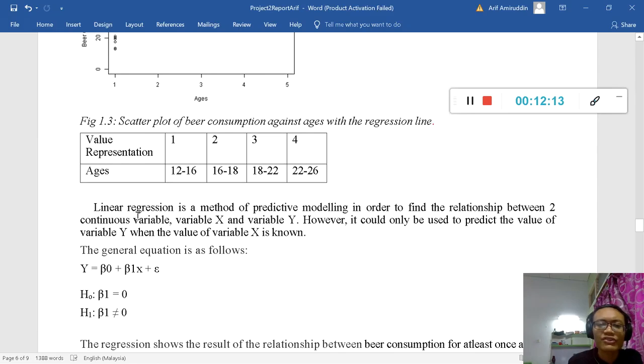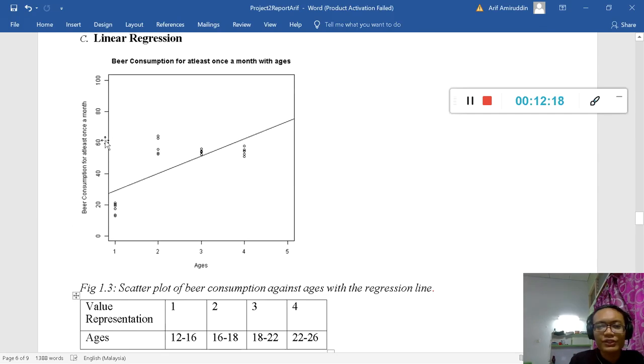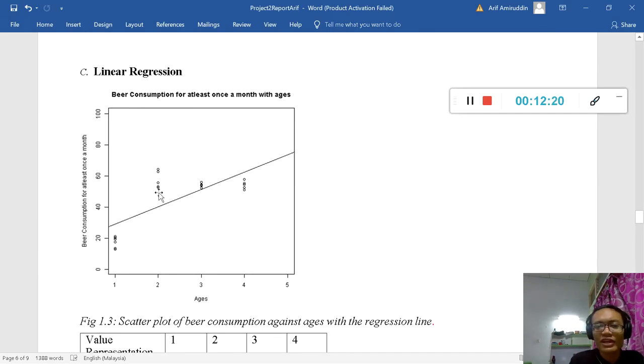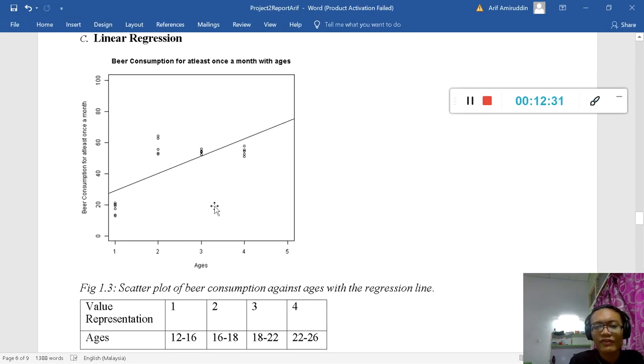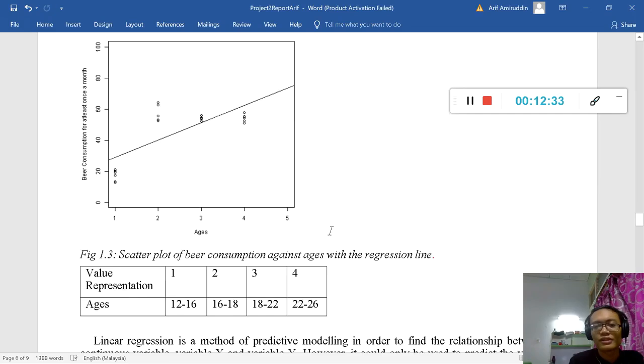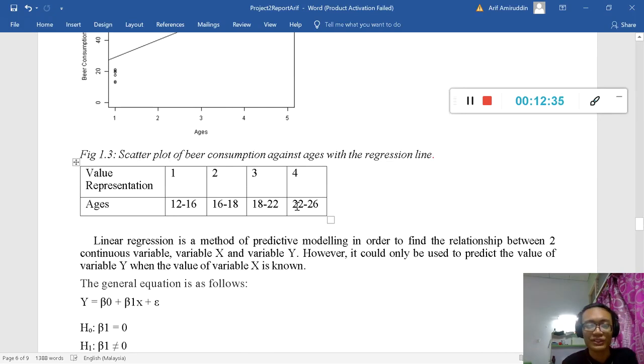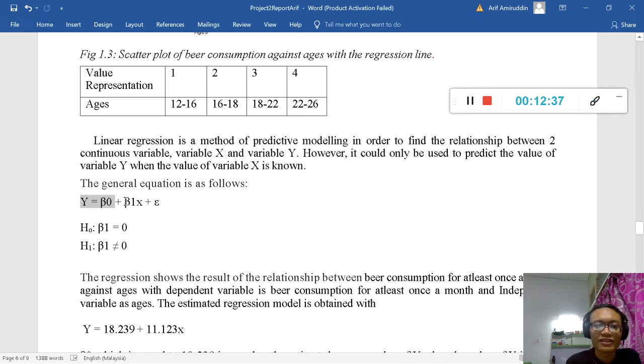So linear regression is a method of predicting models. When we do linear regression, we have an equation of y for the straight line. So we could predict the intercept for every variable of x. So let's just go through. This is the general equation.